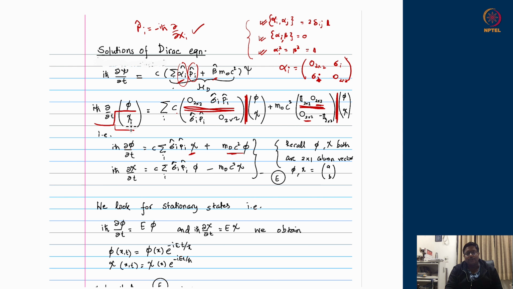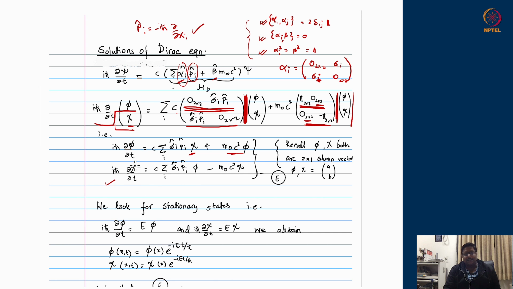Similarly, for getting the lower doublet χ's differential equation, I should look at this block multiplying the block here and the lower block here multiplying the full column vector here, which will give rise to this differential equation: iħ ∂χ/∂t is equal to c times σ·π acting on φ this time, and minus m₀c² χ.